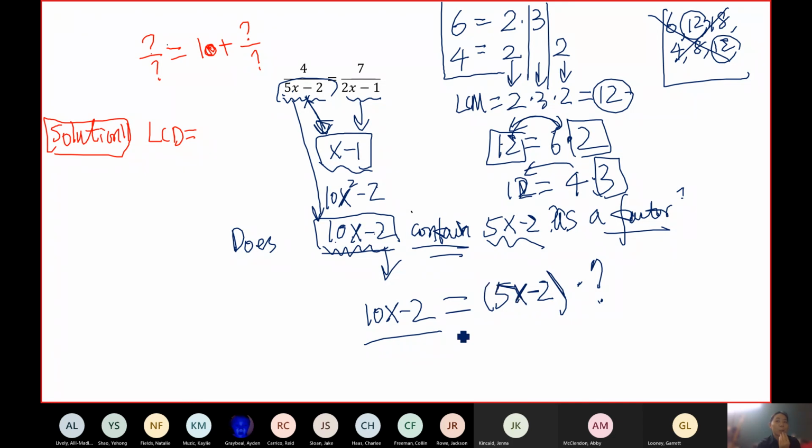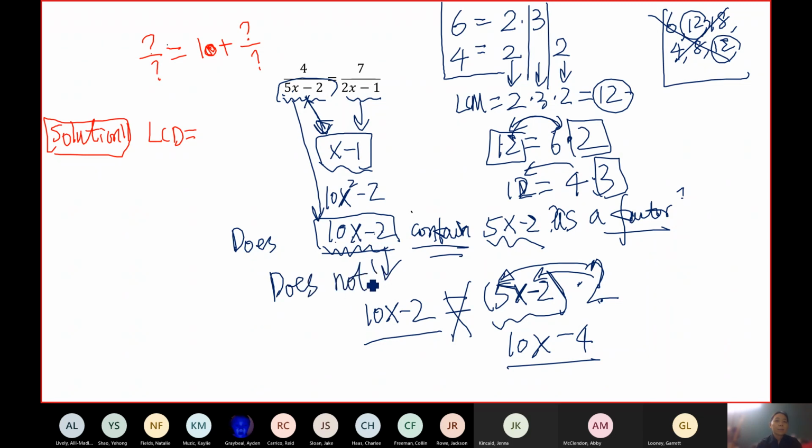It's impossible, right? So what can you say? If I put a 2 here, what's 2 times 5x? 10x. And then what's 2 times negative 2? You get negative 4. Well, it's not equal to that. So there's no way you can find anything to multiply with 5x minus 2 to get that. So you cannot say this contains that. So really, it does not contain that.